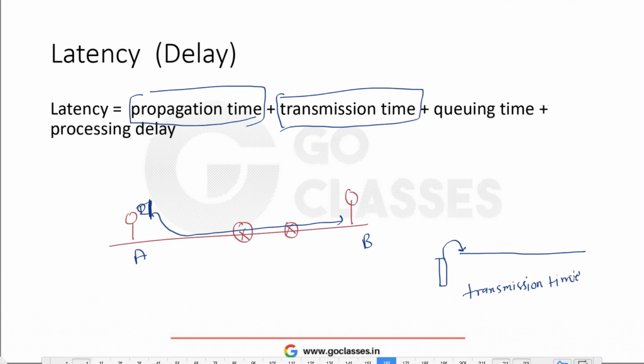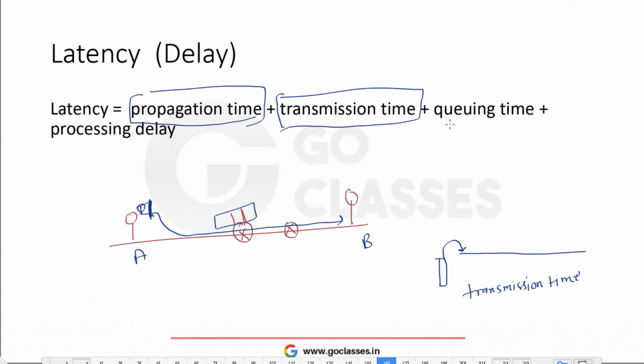And queuing time: suppose there are some routers or devices in between, then generally they do not directly send the packet. There are queues on the router. If there is congestion and multiple packets are lying up, it will store those packets in the queue and then send them one by one. The time it spends storing the packets in a queue is called queuing time.